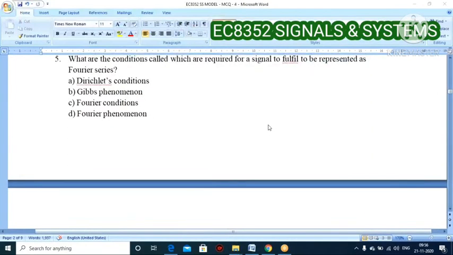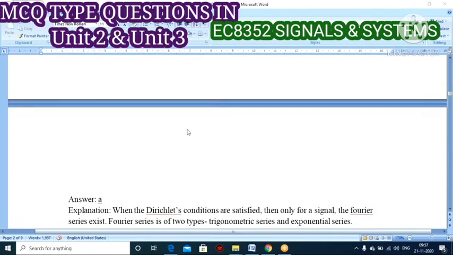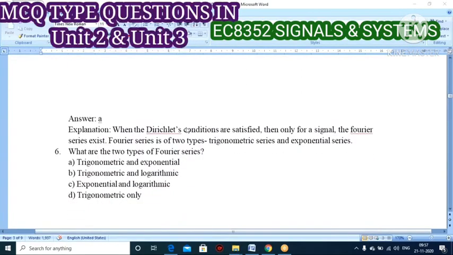Next question: what are the conditions required for a signal to be represented as a Fourier series? Dirichlet's conditions, Gibbs phenomenon, Fourier's condition, or Fourier phenomenon? Without this condition, the Fourier series is not fulfilled. Option A, of course, Dirichlet's conditions. Very good. Only when Dirichlet's conditions are satisfied by the signal will the Fourier series exist.